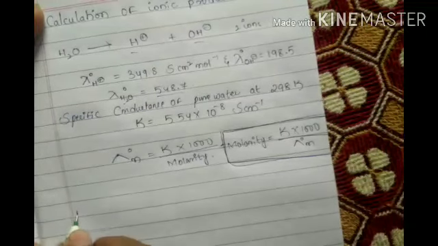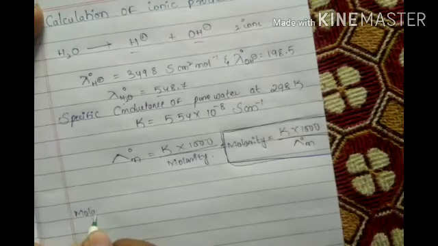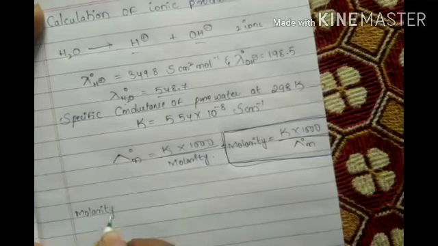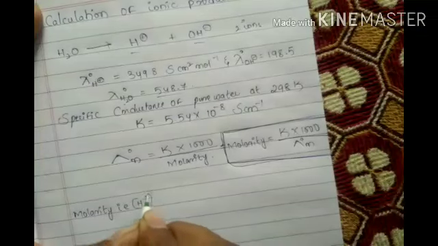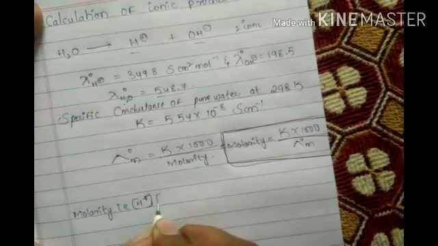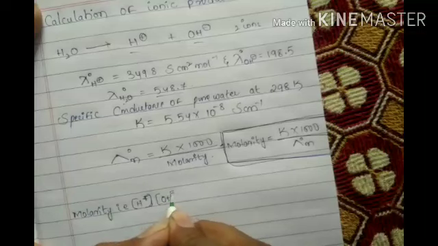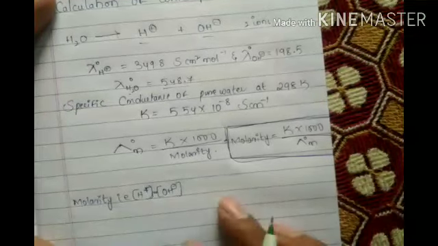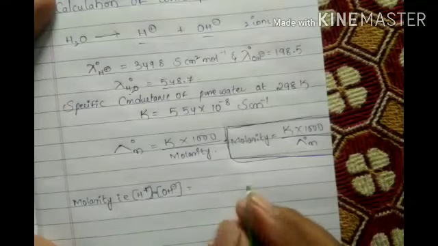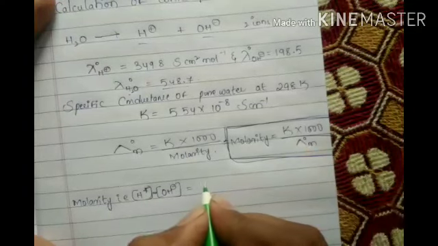So now molarity, either for H plus or OH minus, equals K, how much?